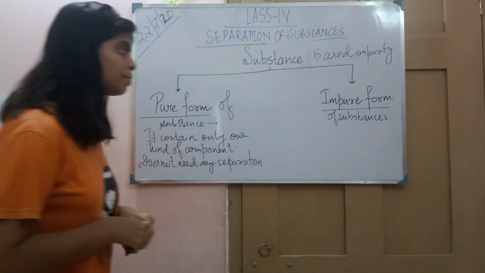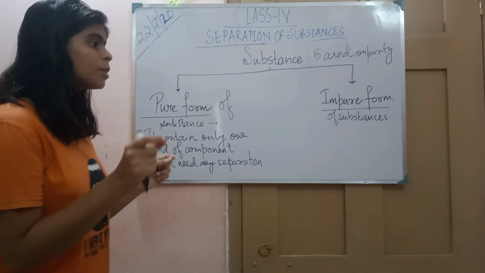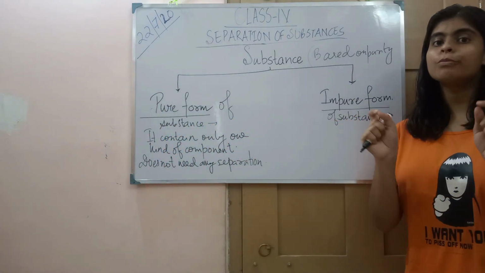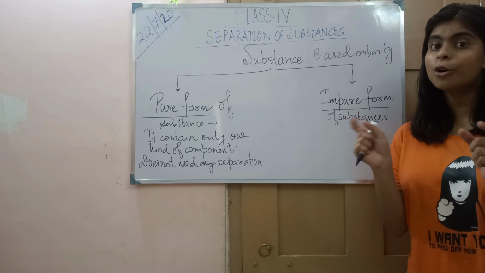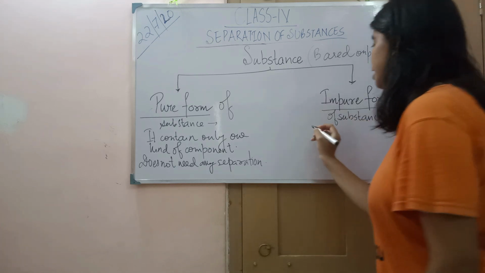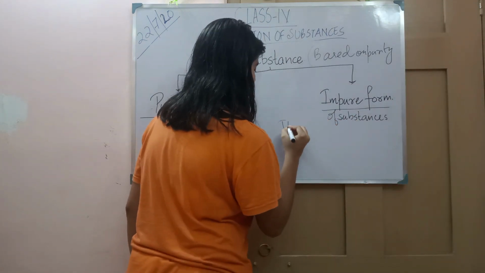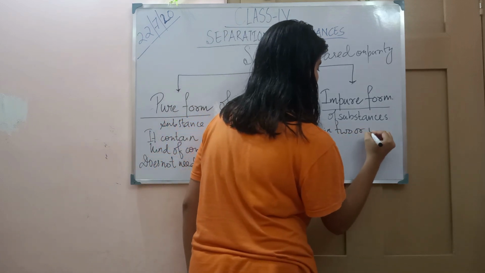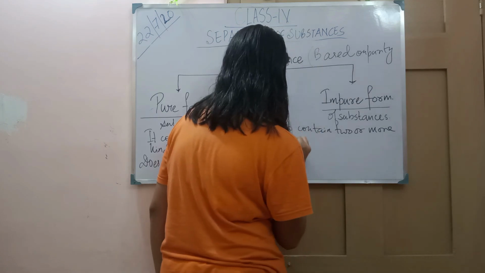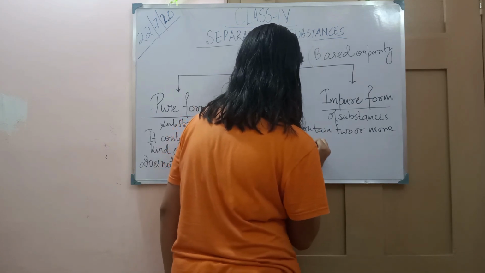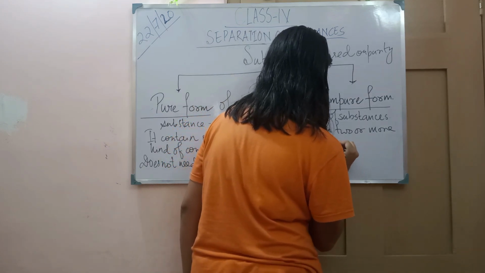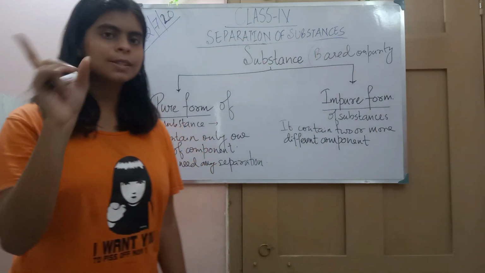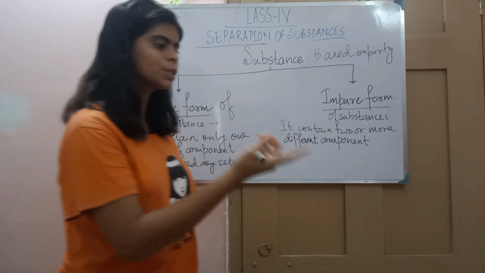But what is the impure form of substances? Impure forms of substances are the substances which contain two or more different components. For example, water is one component, salt is one component, and sugar is one component.